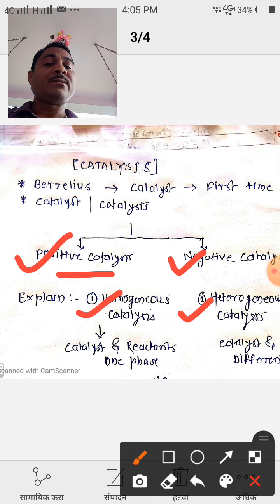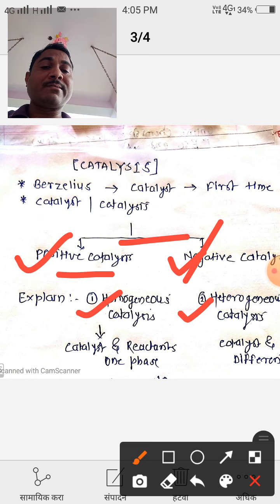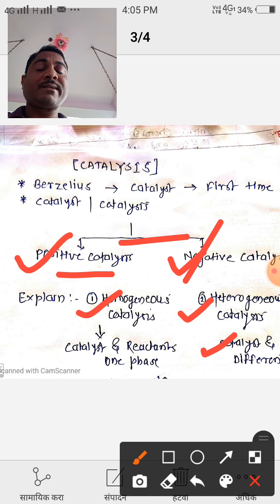And if the catalyst and the reactant are in different phases, then it is called heterogeneous catalysis.